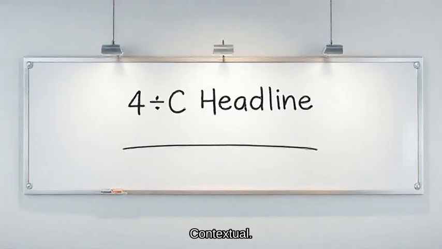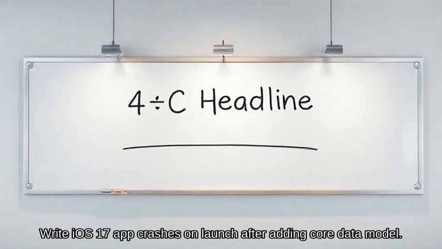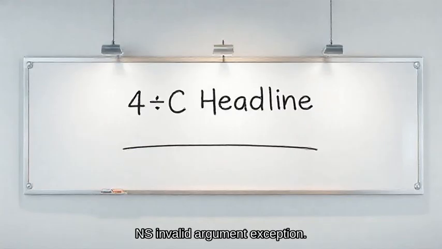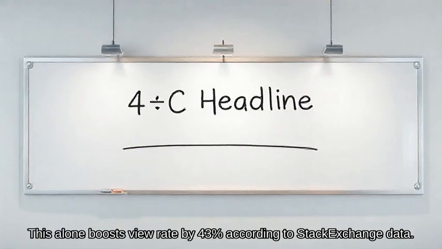Lesson 1. The 4C headline. Clear, contextual, concise, and curious. Instead of "app crashes on launch," write "iOS 17 app crashes on launch after adding Core Data model, NSInvalidArgumentException." Notice the added context and the curiosity hook. This alone boosts view rate by 43% according to Stack Exchange data.